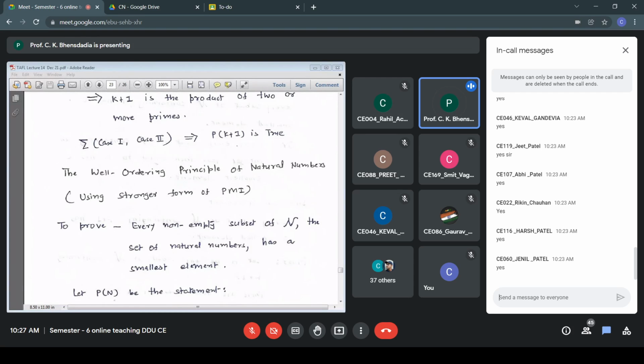Every non-empty subset of N containing n has a smallest element. That becomes my new statement, and this we have to prove for n greater than or equal to 1. We'll continue this in the next lecture. We'll prove this in the next lecture. We are stopping here.